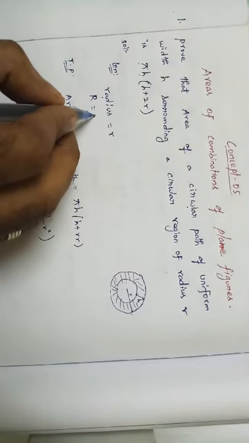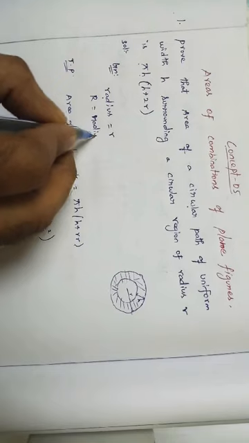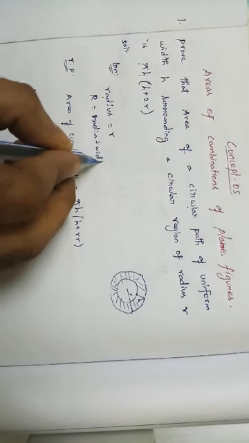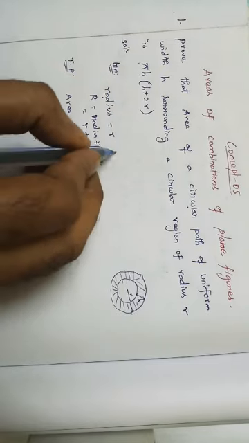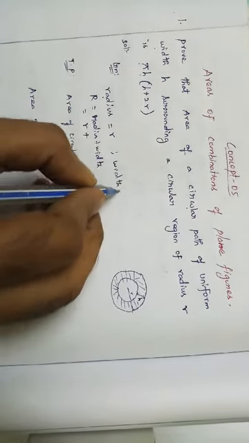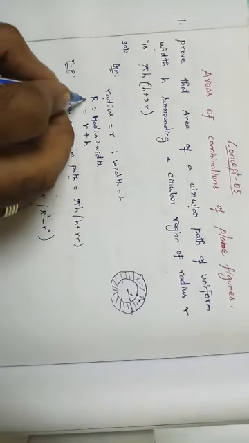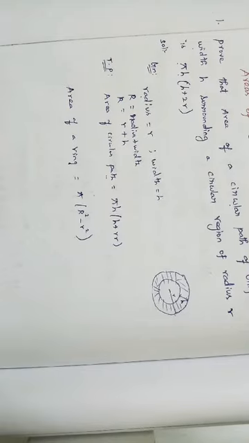Capital R is nothing but radius plus width, that is r plus width. In the given, width is equal to h, so capital R is nothing but r plus h. And we know that the area of a ring is equal to this.